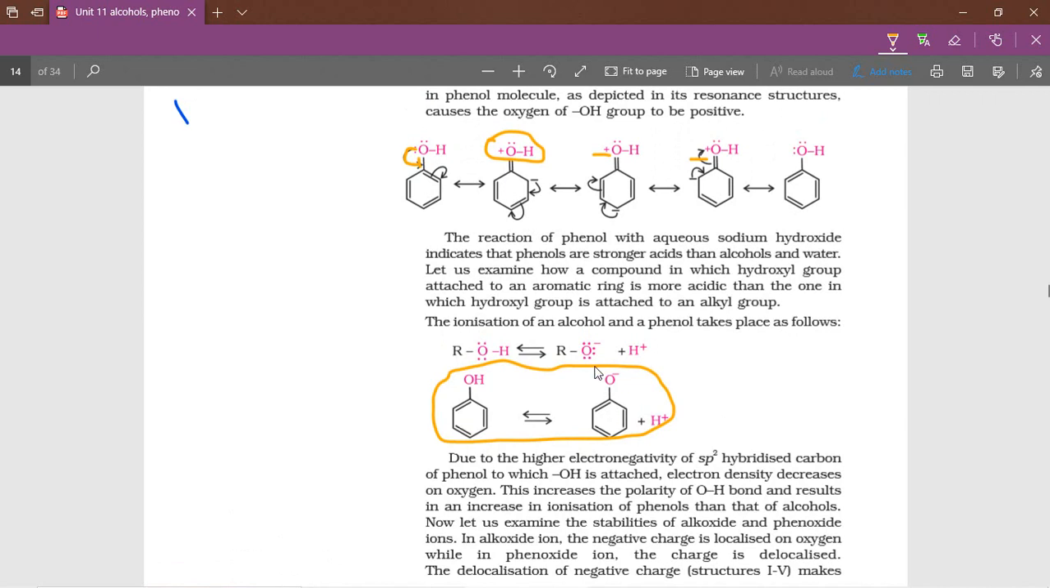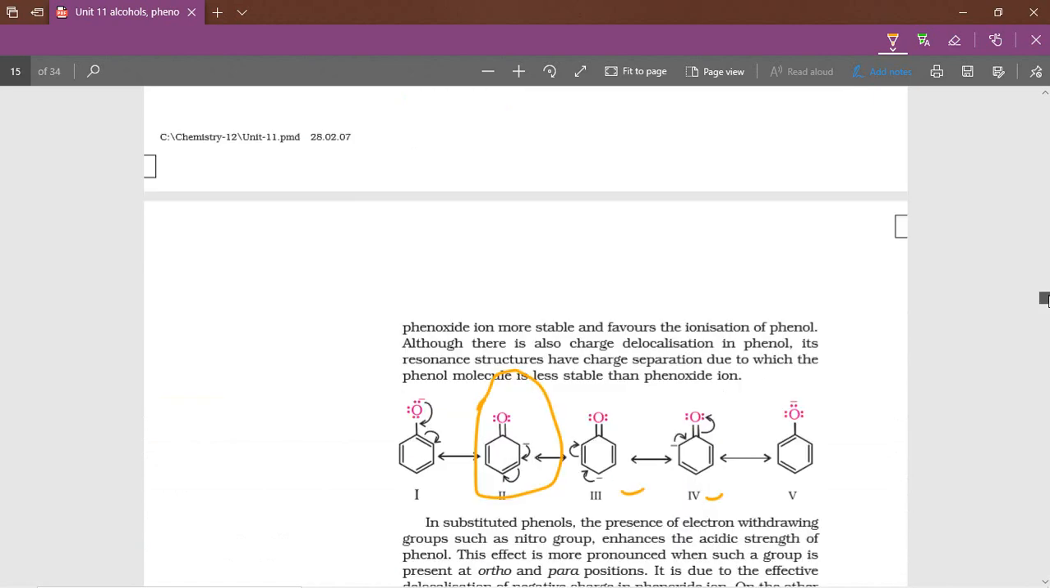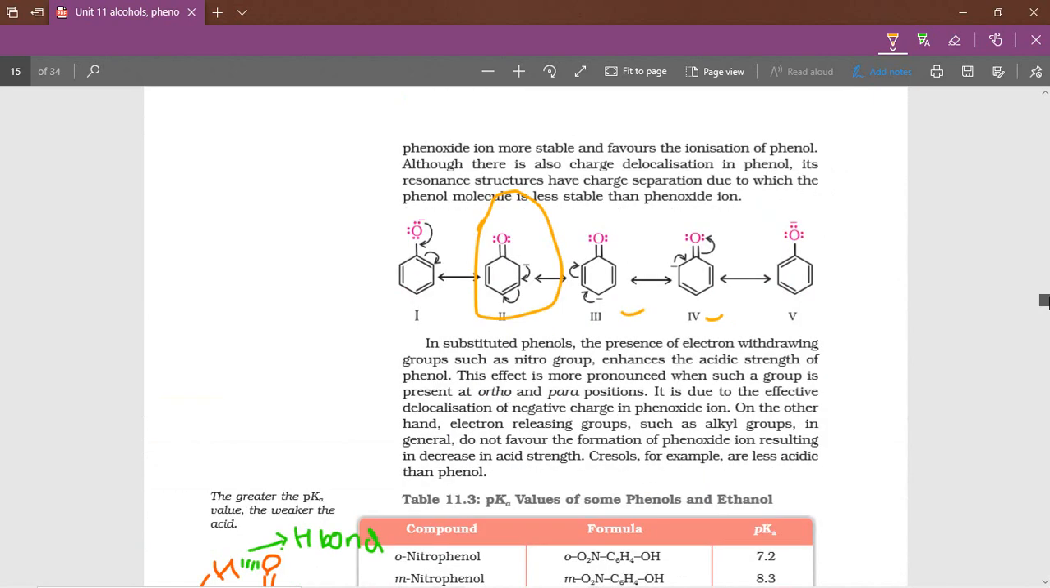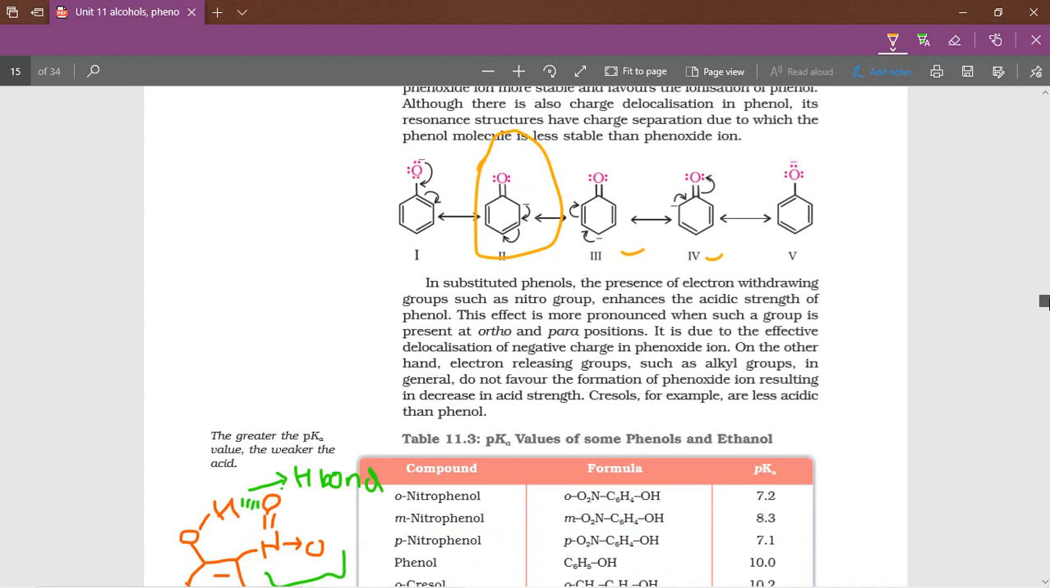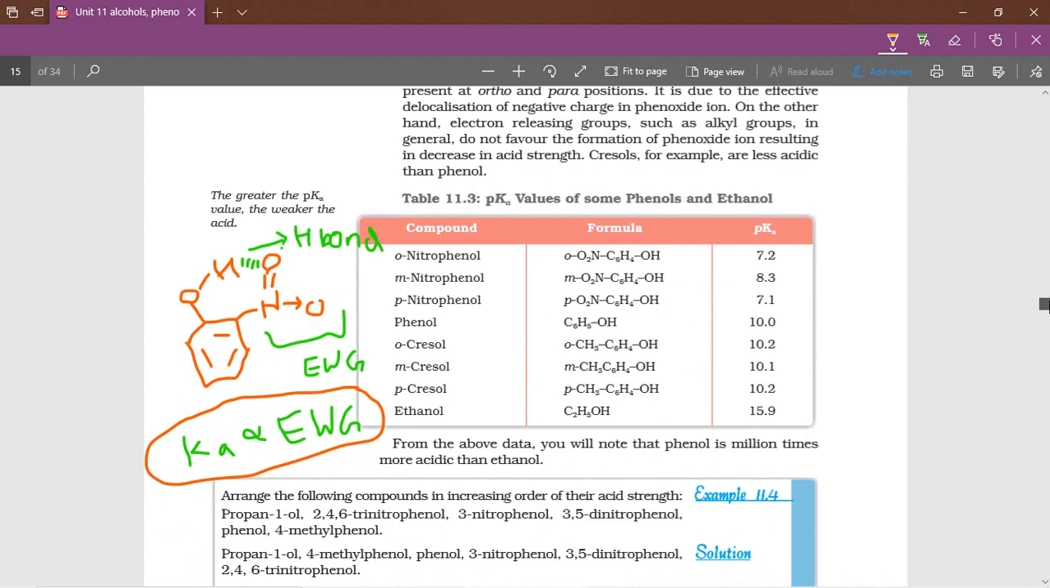So which is more stable? Phenoxide ion is stable. Phenoxide ion being stable means the phenol is ready to lose one H plus ion, because it is forming a more stable species. Compared to phenol, phenoxide ion is more stable. That is the reason phenol is always ready to lose one H plus ion. If you compare alcohols and phenols, obviously phenol is more acidic than alcohols.